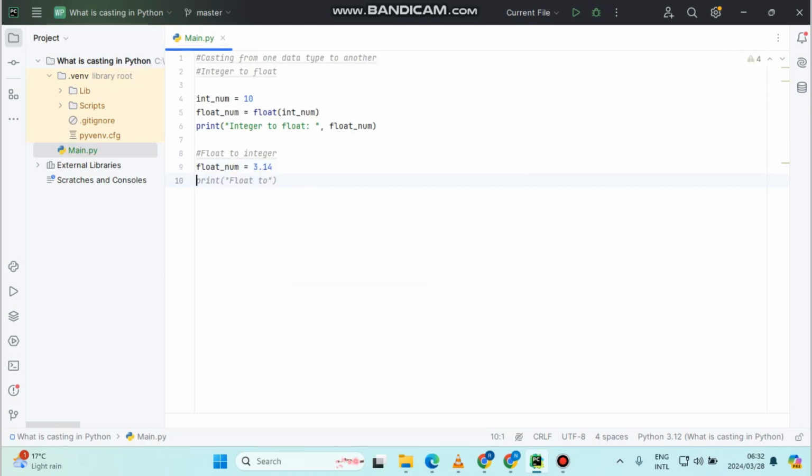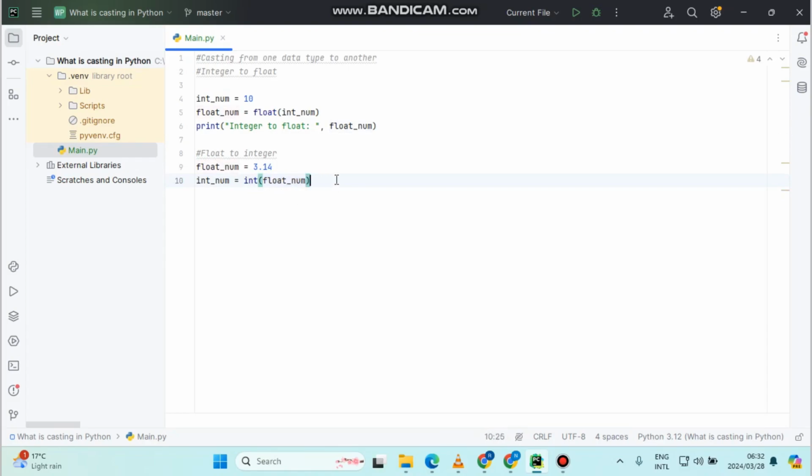Then I'll include int_num and initialize it with a cast. As you can see, PyCharm gives us a hint, so just use tab to include the line of code properly.